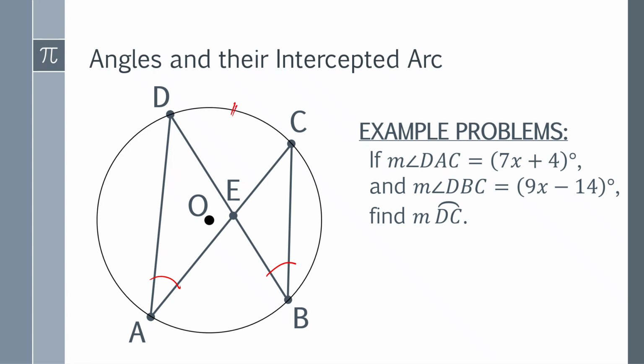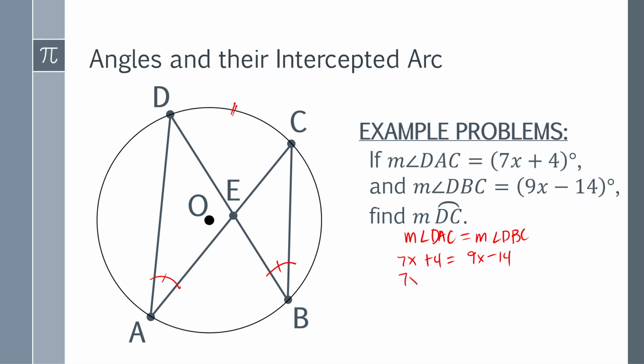If they share the common arc, then these two inscribed angles are congruent to each other. So the measure of angle DAC is equal to the measure of angle DBC.